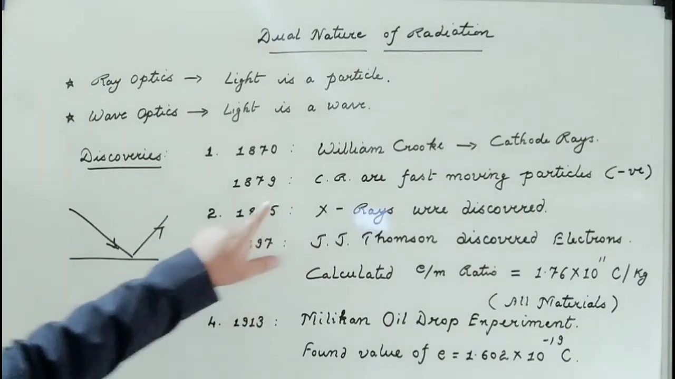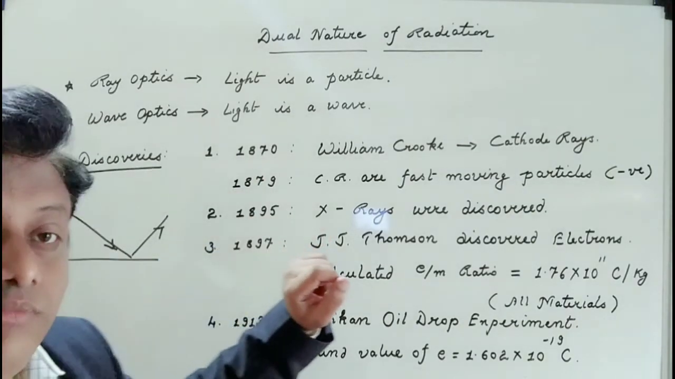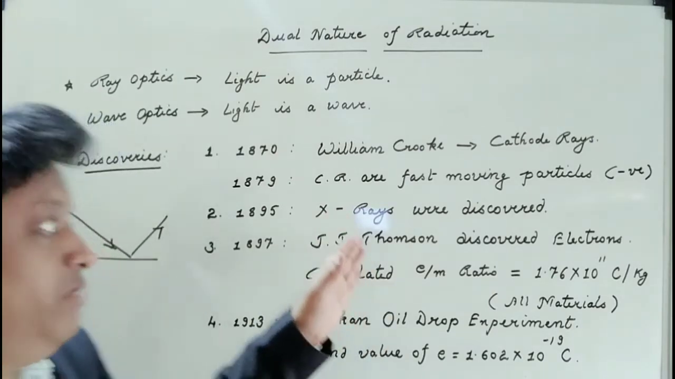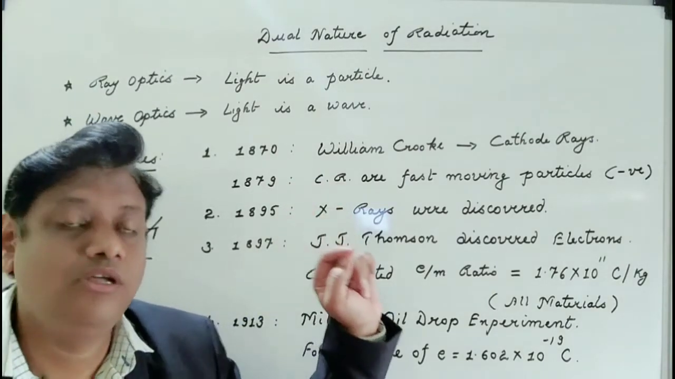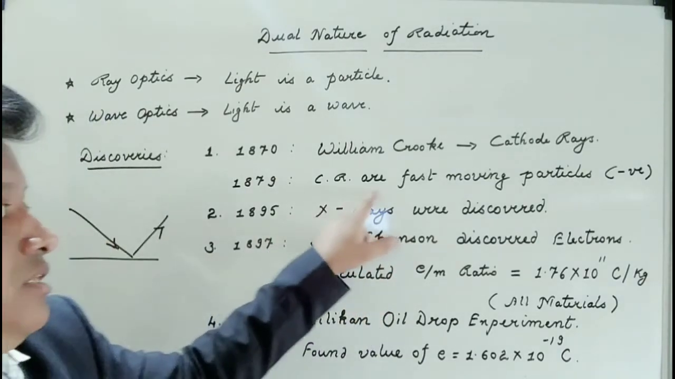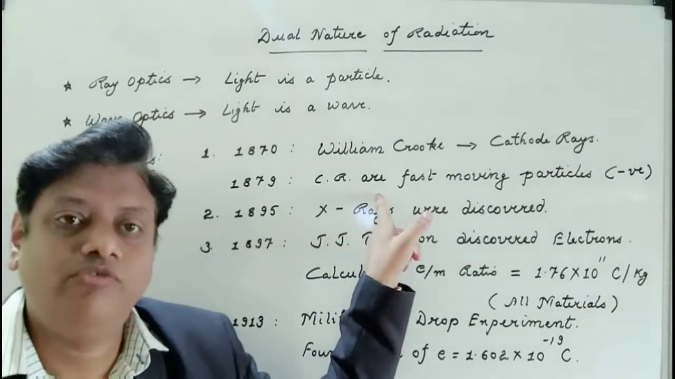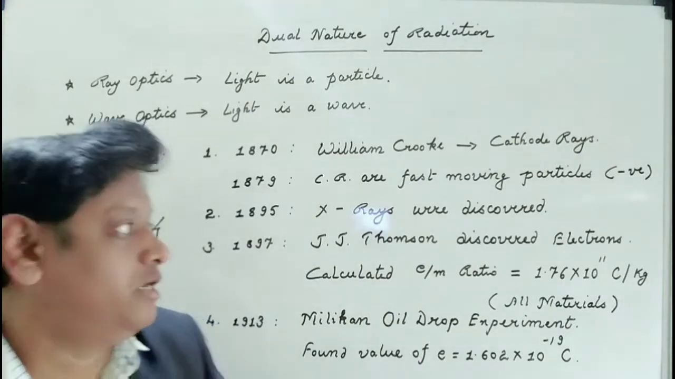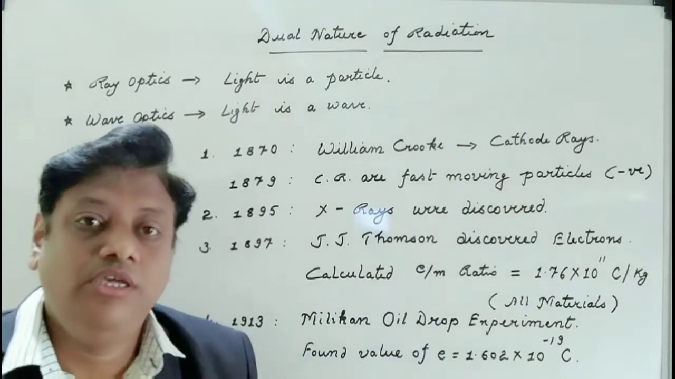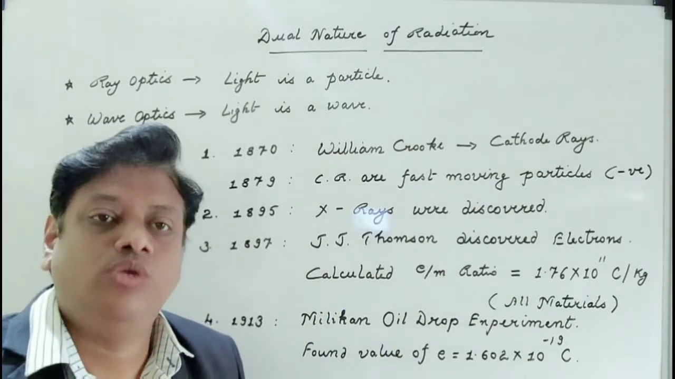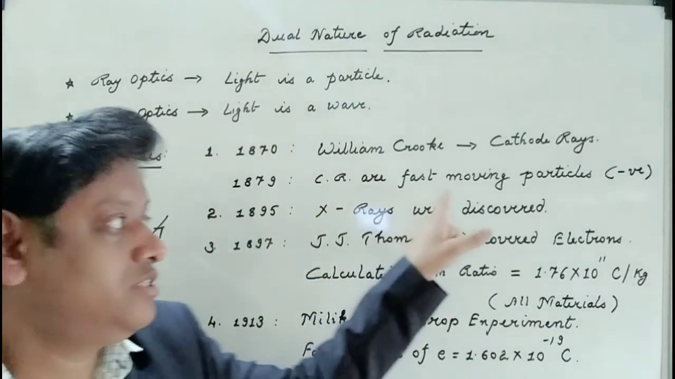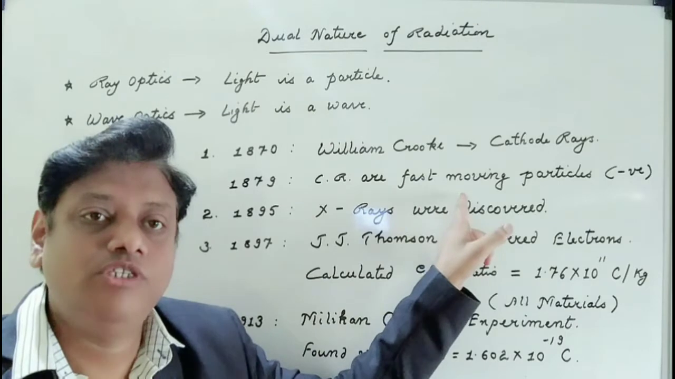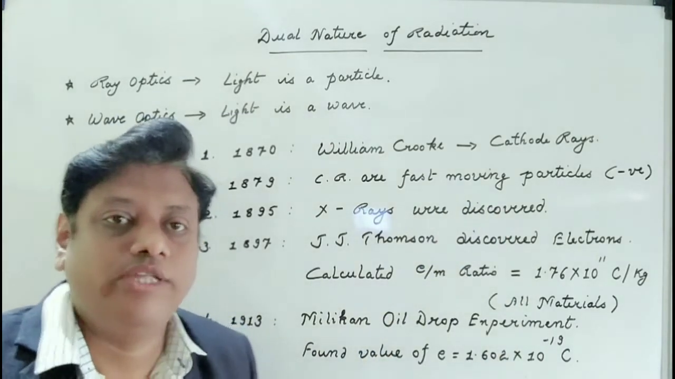After some time, in 1879, after further discoveries in these nine years, the scientist explained that these cathode rays are a stream of fast moving particles. He found that these particles are negatively charged, and there is a constant flow of these particles which forms the cathode rays.